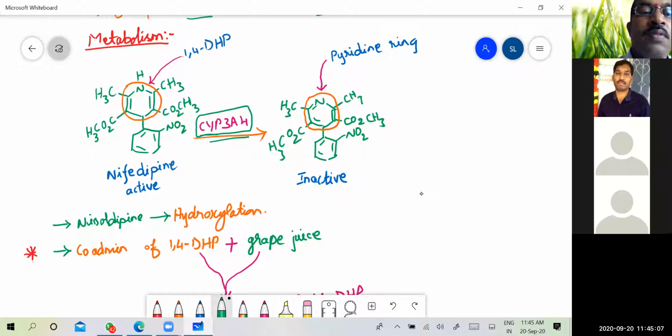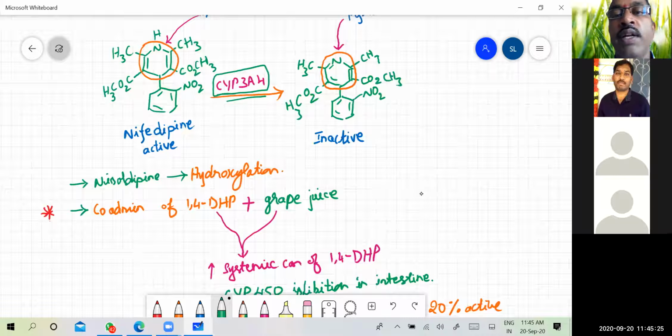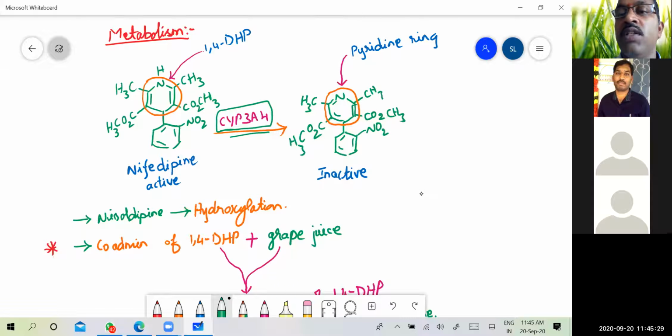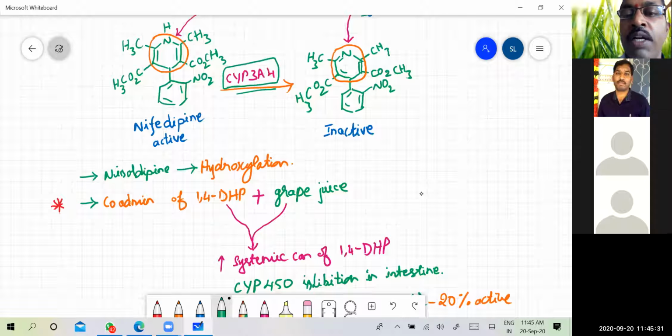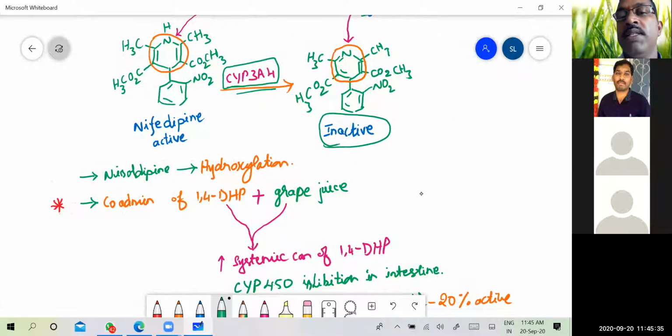The 1,4-dihydropyridine ring is converted into the pyridine ring. That means it will undergo unsaturation, so the hydrogens are removed, unsaturation is seen, and the pyridine ring is formed here. And the metabolite, which has this pyridine ring, is inactive.